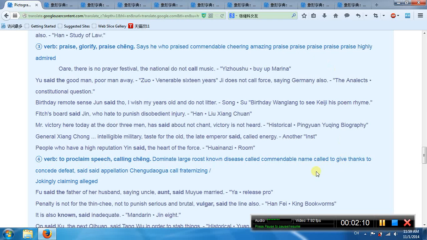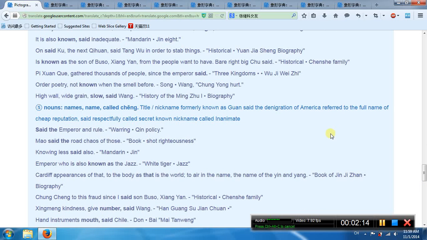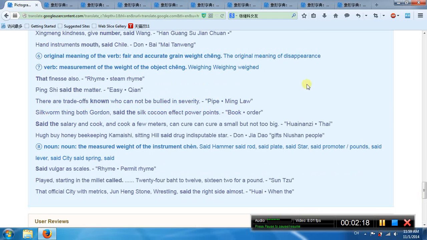Fourth meaning, proclaim, speech. Fifth meaning, say, name. Sixth meaning, original verb, fair, accurate, grand, weight. Seventh meaning, measurement of the weight of an object. Eighth meaning, the measurement weight of the instrument. Now,